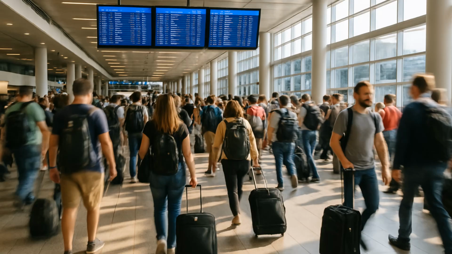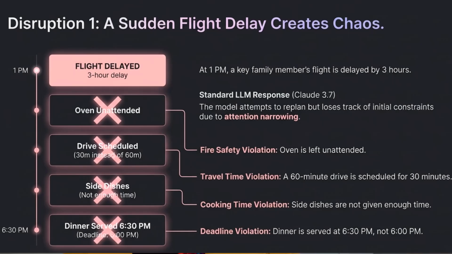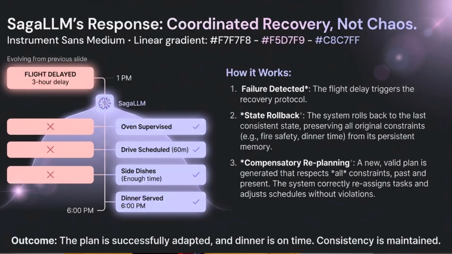Here's what happens with a standard LLM in this example. A delayed flight triggers replanning, but the model loses track of earlier constraints. The oven is left unattended, travel time is miscalculated, dinner misses its deadline. The system tries to fix everything and breaks more things in the process.